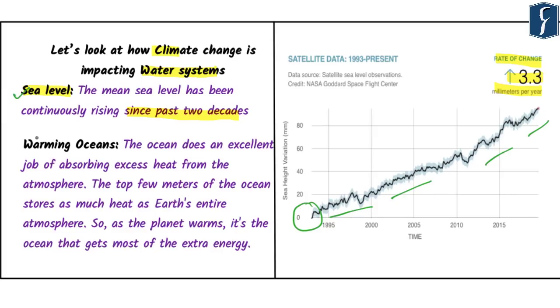Second important aspect is warming of the ocean itself. Now we are aware of the fact that the ocean does an excellent job in absorbing excess heat from the atmosphere. The top few meters of ocean store as much heat as the Earth's entire atmosphere. So we can see the kind of impact the ocean has in terms of managing the heat of the atmosphere. As the planet warms because of global warming, it is the ocean that gets most of the extra energy. And this is going to have lasting impact in terms of ecosystem, flora, fauna, and availability of water in terms of predictability as well as change in the sea level. And that is why this entire system is very important for us to understand.